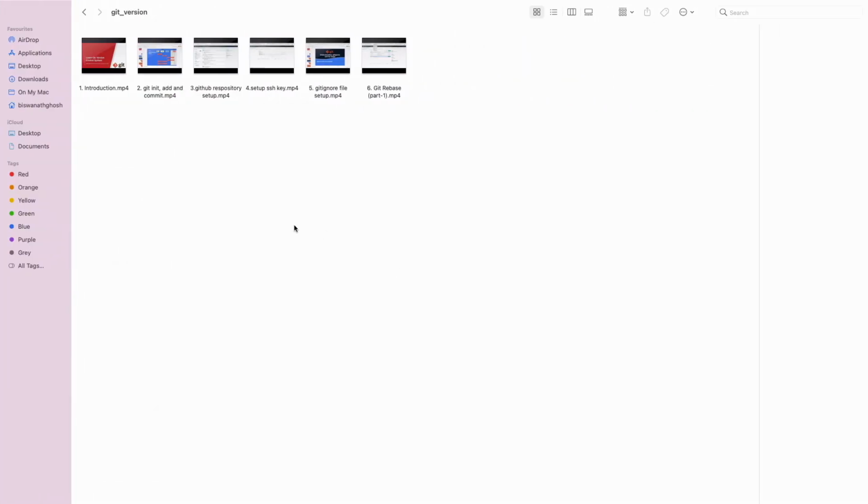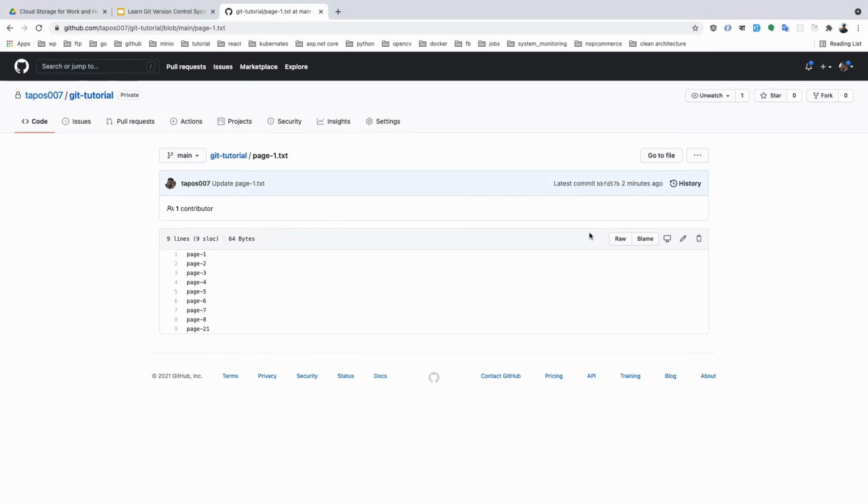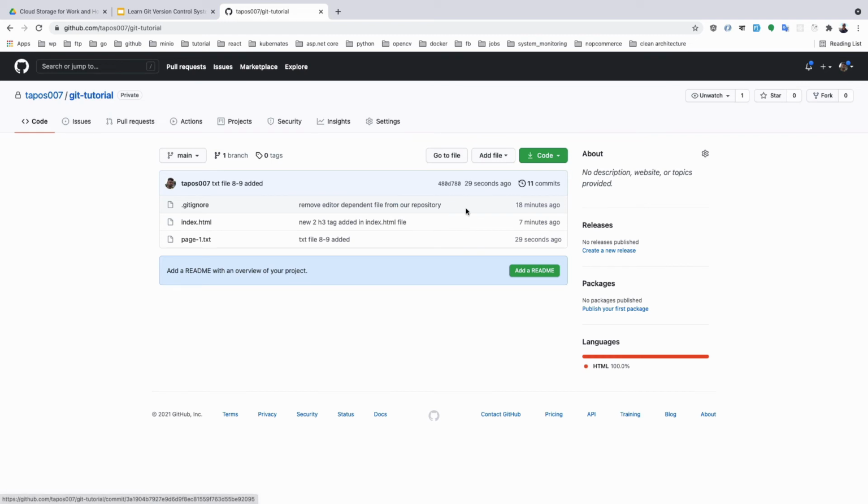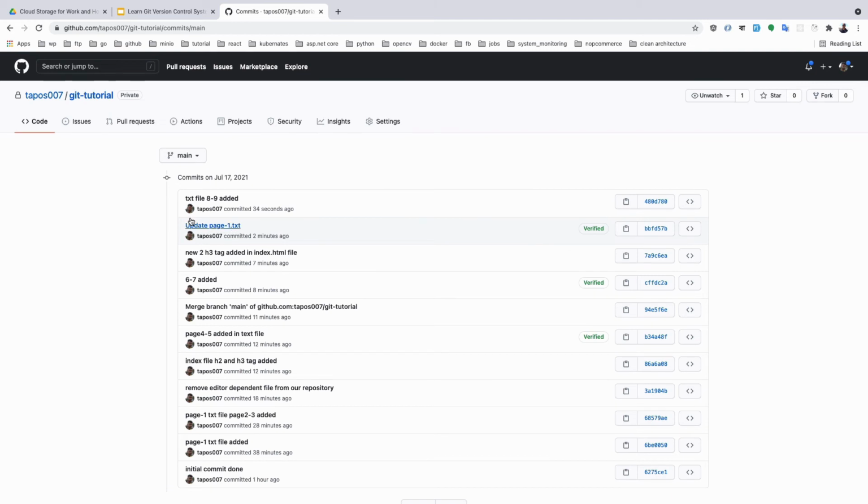Okay, the code is pushed here, and you see in the commit part that both commits are present, but there is no commit with the name merge branch. This type of commit is not present there.